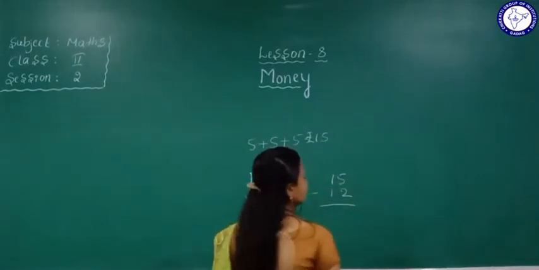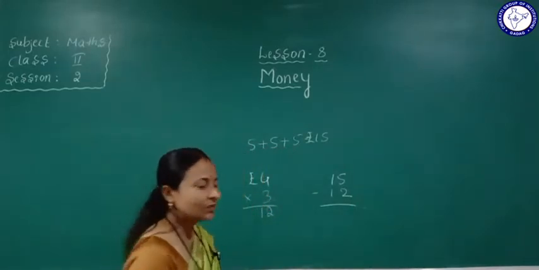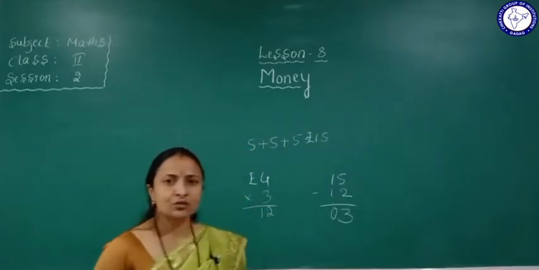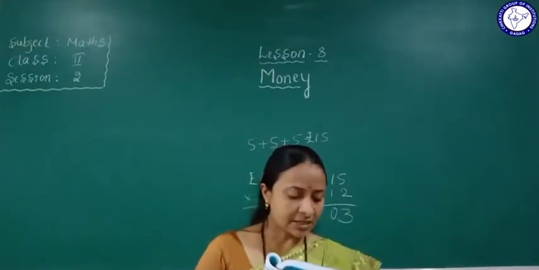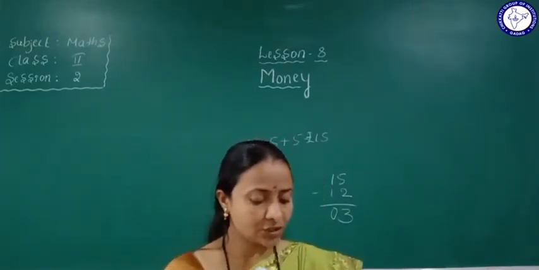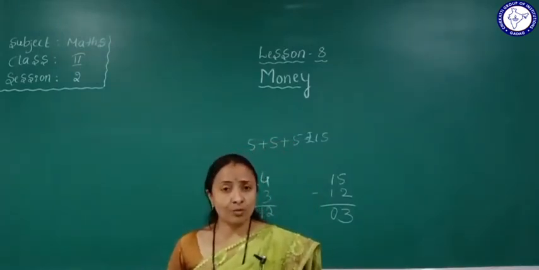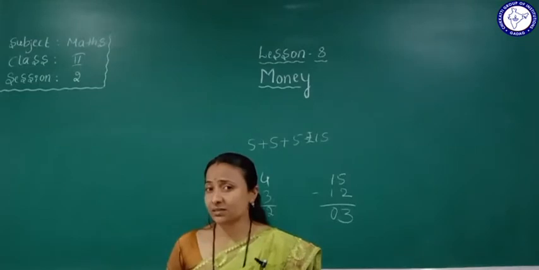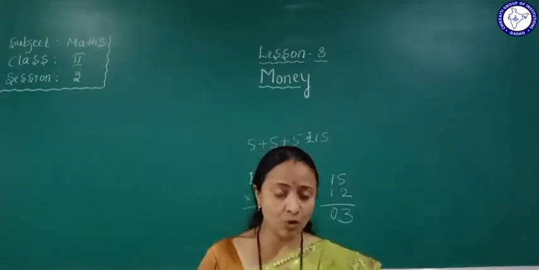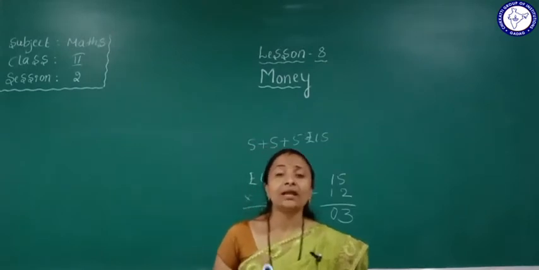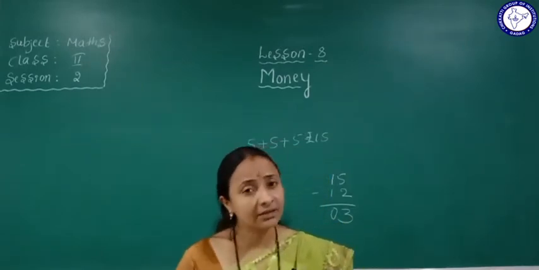12 rupees. Yes. Return amount is how much? Rupees 3. He gave the change, rupees 3. Yes. So, have you bought the chocolate? How much money is remaining with you? His mom is asking him. So his mom is asking how much chocolate he will take and how much money he will return.